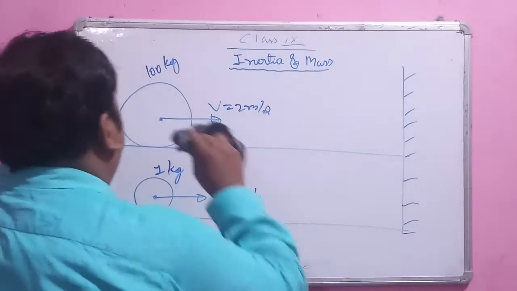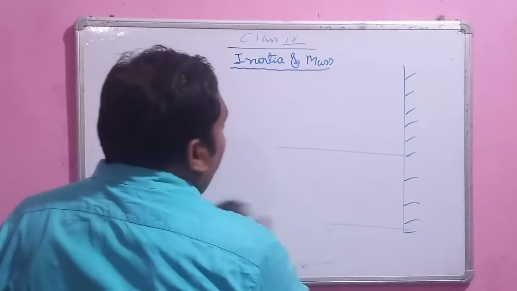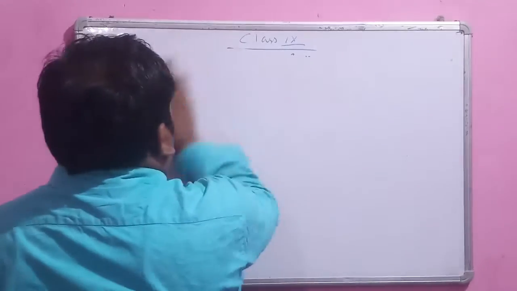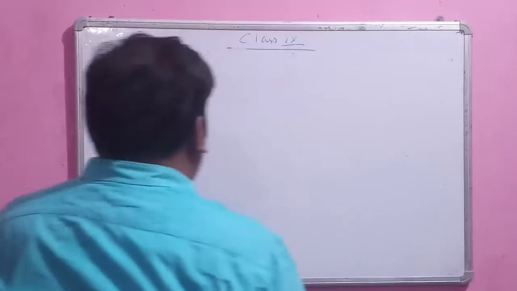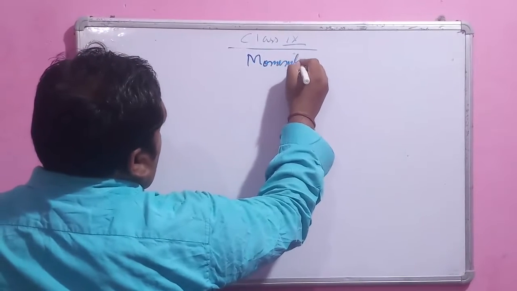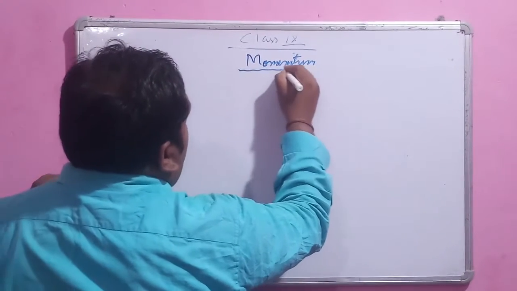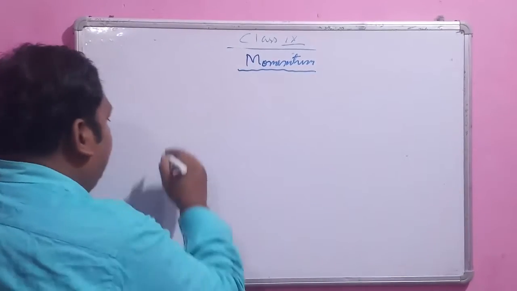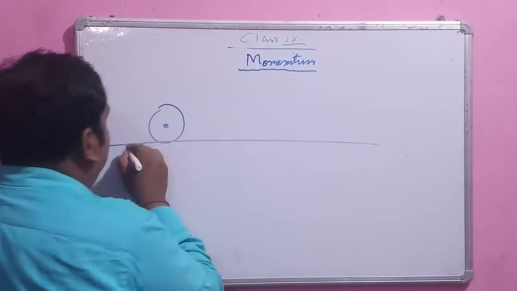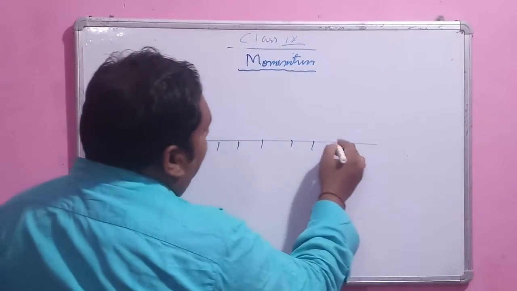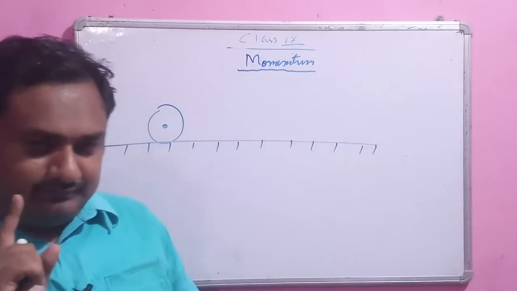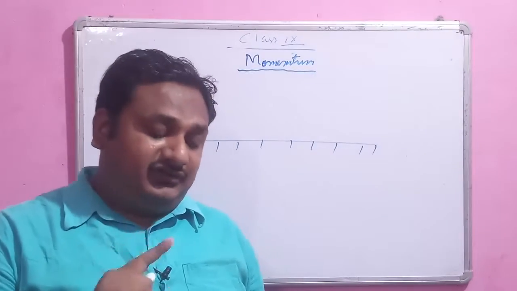Now we are moving toward the next section, the second law of motion. Before that we have to learn a very important quantity known as momentum. So what is momentum? Dear student, if there is a ball rolling on a ground, its motion is characterized by two physical quantities: its mass and its velocity.